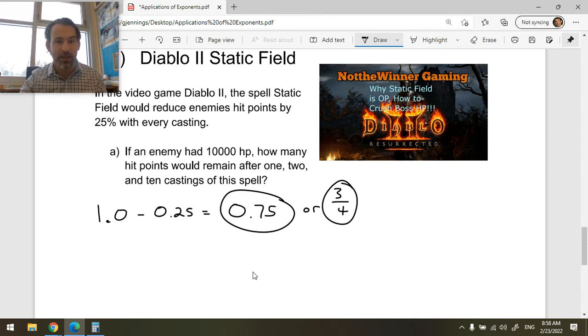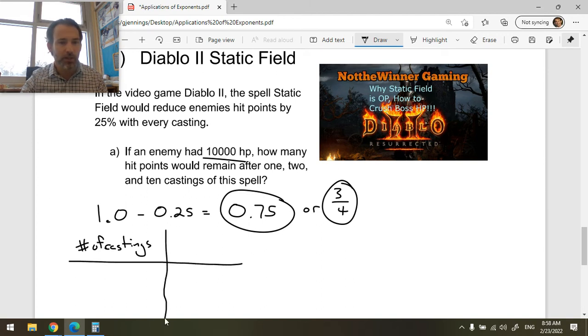So let's see, we have this enemy with 10,000 hit points. Let's say we have number of castings. How many times have they been hit by this spell? And then we'll have hit points. If we've cast the spell 0 times, they will have 10,000 hit points left, their full hit points.